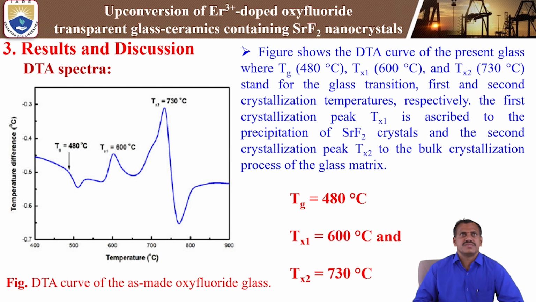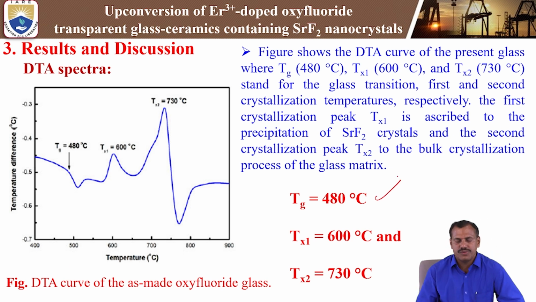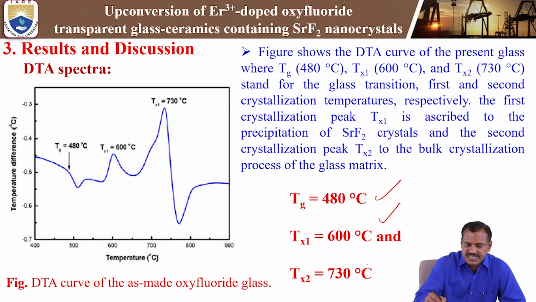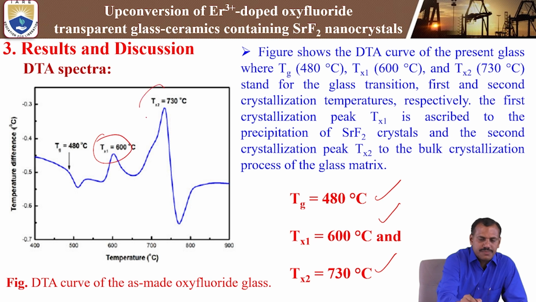Next, first we need to measure the DTA analysis. This is the DTA spectrum, temperature versus temperature difference in degrees centigrade. We analyzed the DTA from 400 degrees centigrade to 900 degrees centigrade. Here we get Tg, the glass transition temperature, at around 480 degrees centigrade, and Tx1 and Tx2, both crystalline temperatures. The first crystalline temperature is at 600 degrees centigrade, and the second is at 730 degrees centigrade. So in particular we are observing two crystalline temperatures.